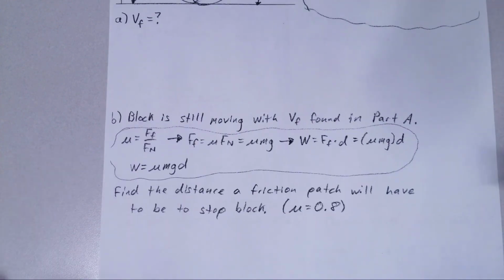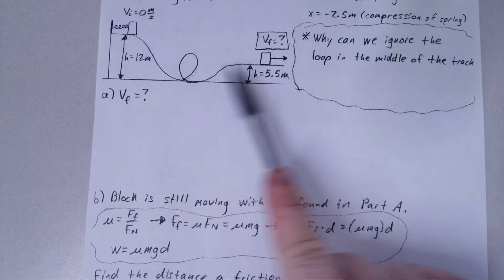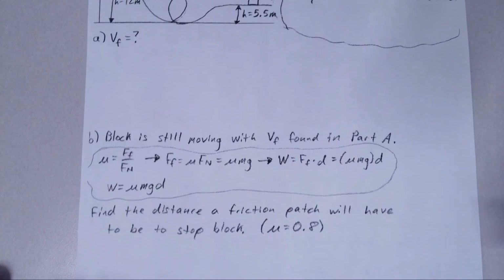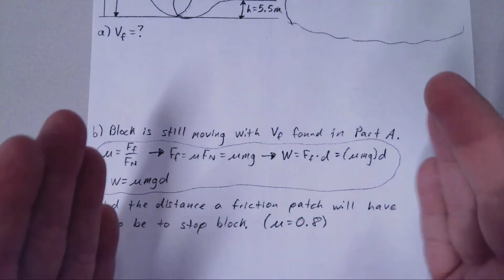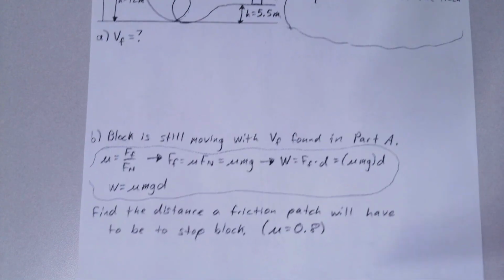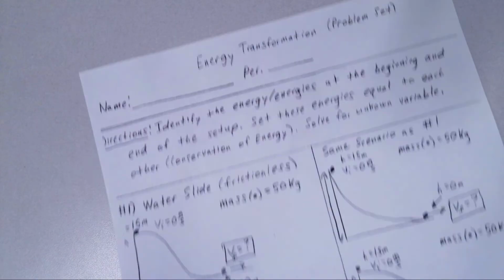And then we'll talk about what if it's going too fast at the end. If we have a certain coefficient of friction, let's say a friction patch, how long does that friction patch have to be in order for us to come to a complete stop? So we'll look at that in another video. But that will basically be the assignment that we'll have in class.